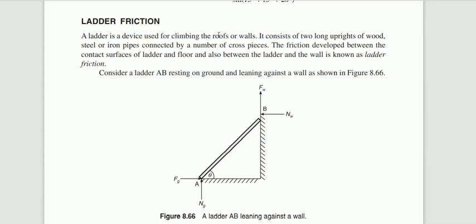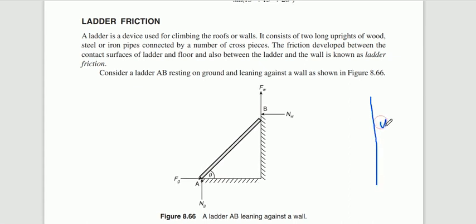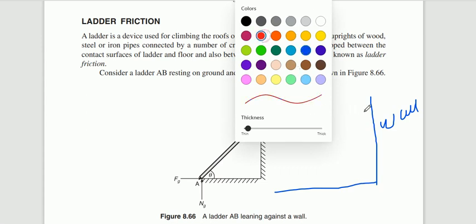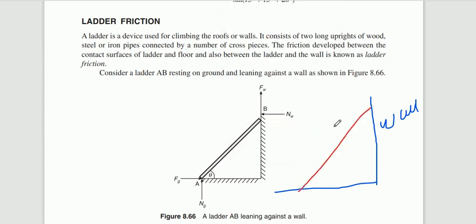So just concentrate on the explanation. You have already seen the ladder. So we are placing the ladder. Suppose you consider this as the wall, and this is the floor. You will place the ladder with some inclination. This is the ladder we are considering, placed with some inclination. What may be the friction of this ladder whenever it is placed on an inclined surface? That we can discuss in today's class.